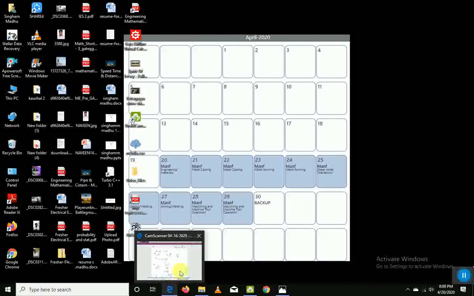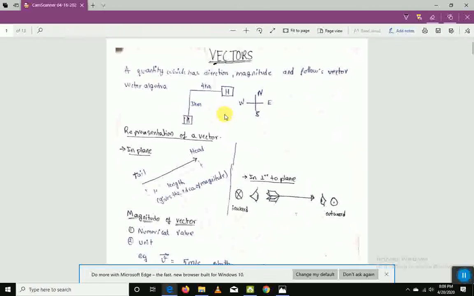I hope you understood the importance of vectors. There might not be a direct question from this chapter, but that doesn't mean this chapter is not important. This concept is very important to solve the further, very important chapters. So in that way, this is also a most important chapter. Okay.